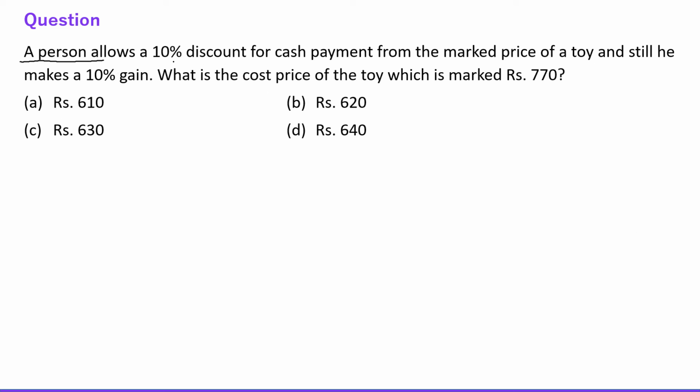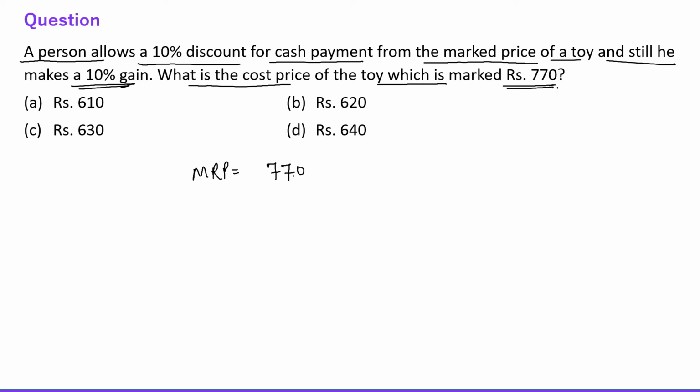Next question says a person allows 10% discount for cash payment from the marked price of a toy and still he makes 10% gain. What is the cost price of the toy which is marked rupees 770? Okay, so MRP is given as 770, right? And 10% discount is given on MRP, right?